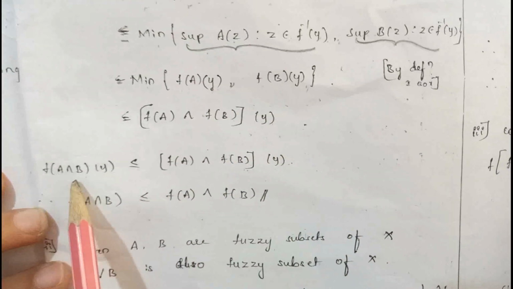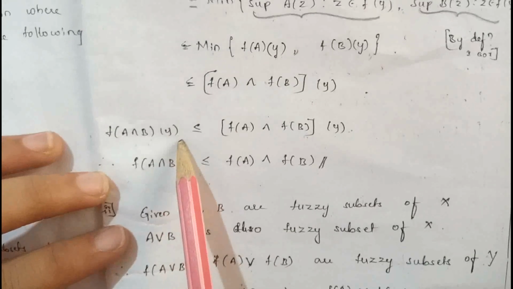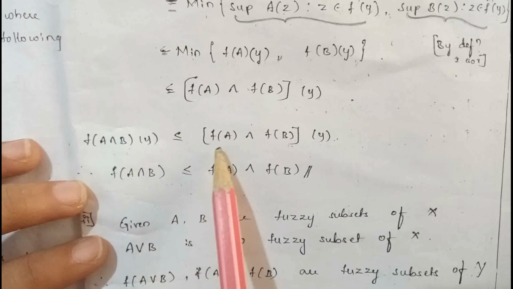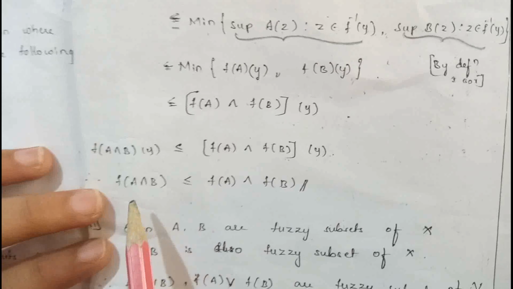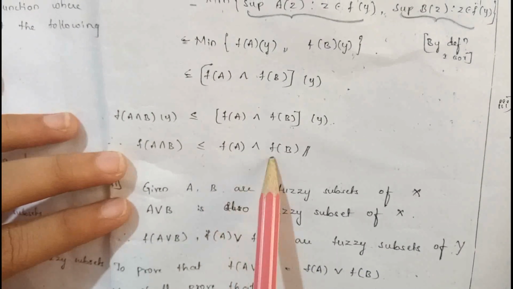Therefore, f of a intersection b of y is less than or equal to f of a intersection f of b of y. Therefore, it can be written as f of a intersection b is less than or equal to f of a intersection f of b. This one is the first one.